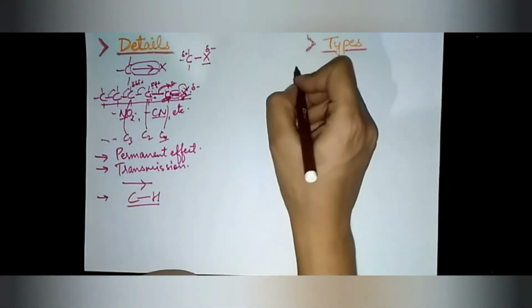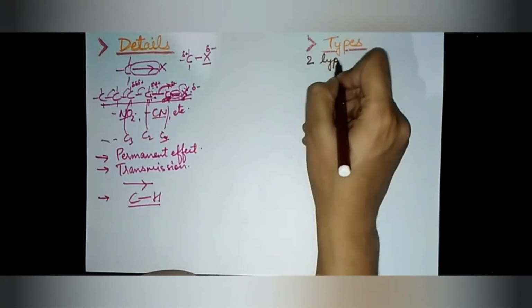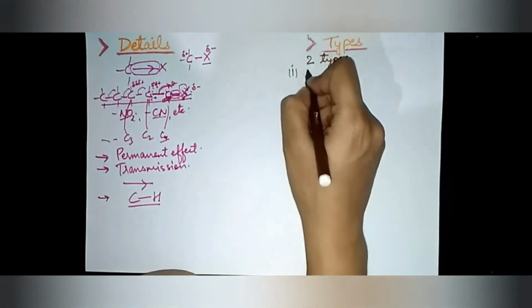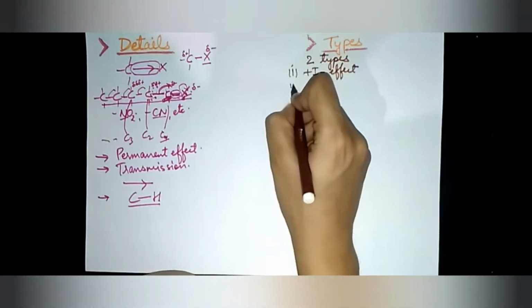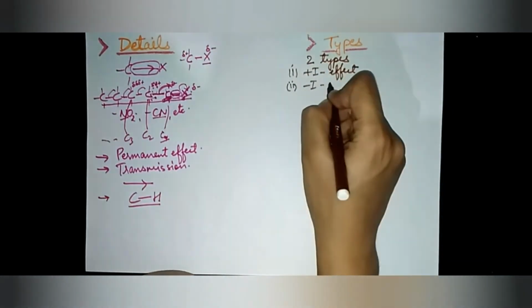Thus giving two types of inductive effect. That means the group will have an electron attracting strength either more than or less than the carbon hydrogen bond. That means two types generate here. So now come the types of inductive effect. It is of two types. The first one is plus I effect and the second one is minus I effect.